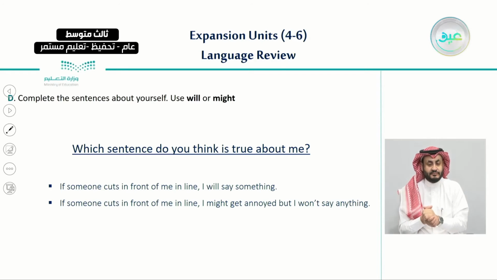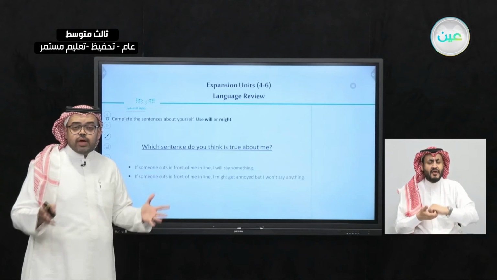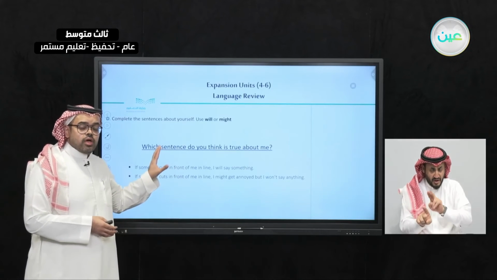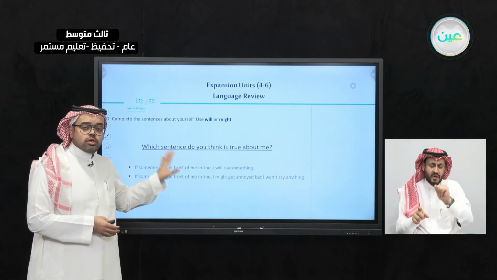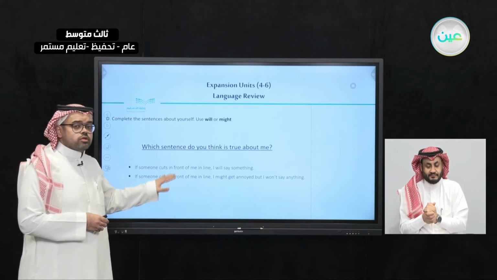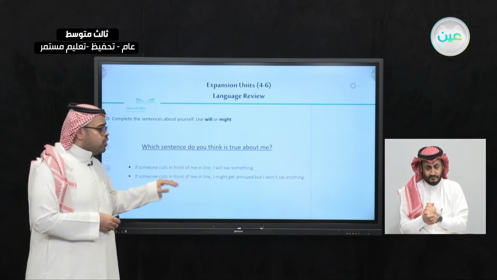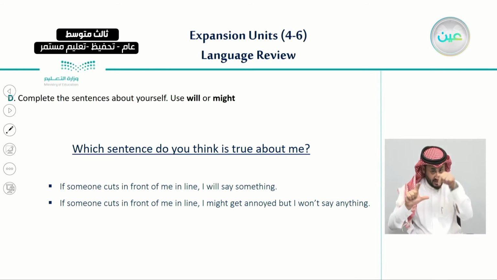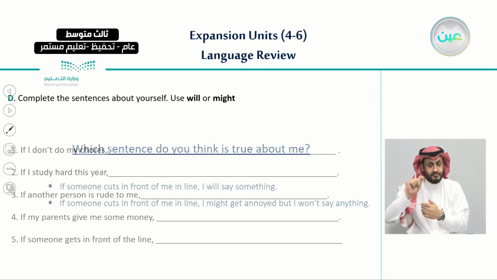Not only about me, think of a family member or a friend that you know very well, and ask yourself which of these two sentences is mostly true about them. I'm showing you this because I would like you to complete sentences about yourself. Here we're thinking about someone else. Now it is your turn to write about yourself.